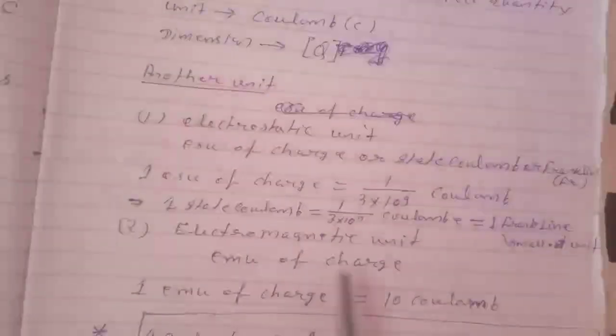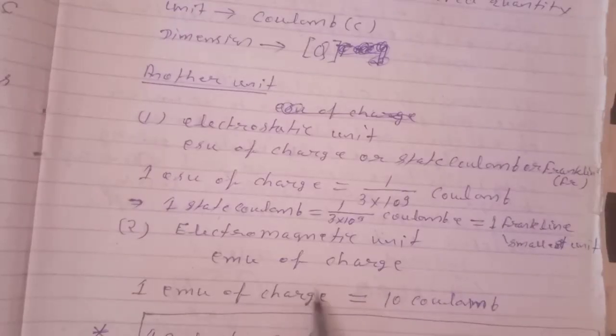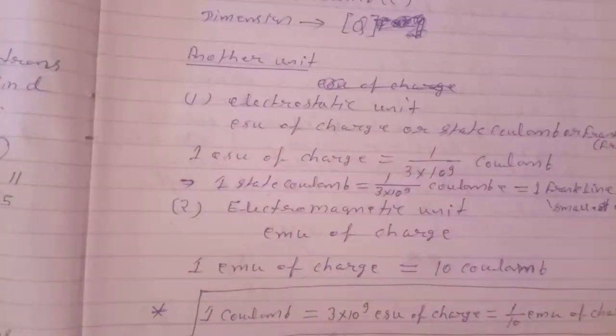Second, the electromagnetic unit, called EMU of charge. 1 EMU of charge is equal to 10 coulomb. So we can write 1 coulomb equals 3 into 10 to the power 9 ESU of charge, or equal to 1 by 10 EMU of charge. This is the relation between coulomb, ESU, EMU, or Franklin.